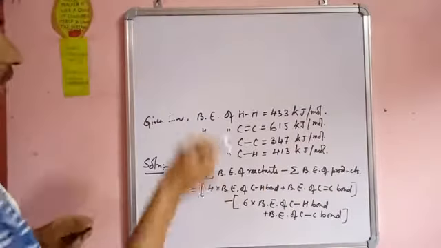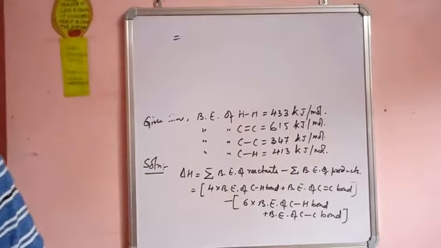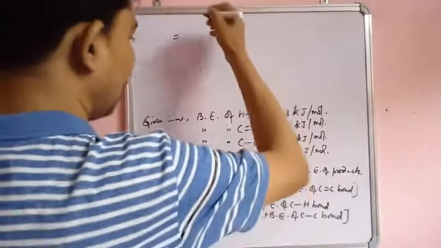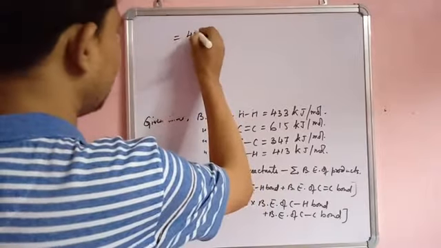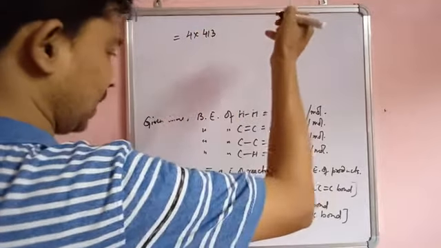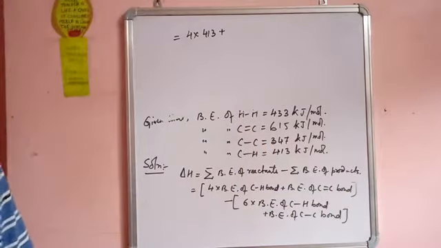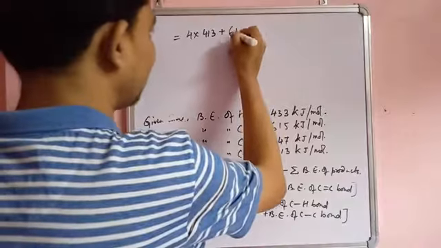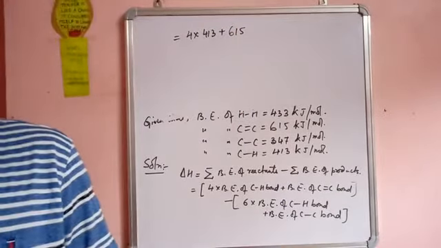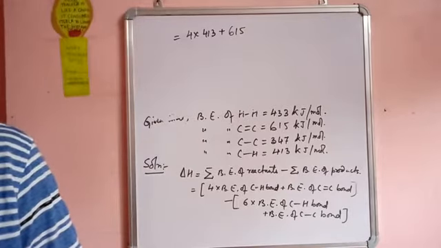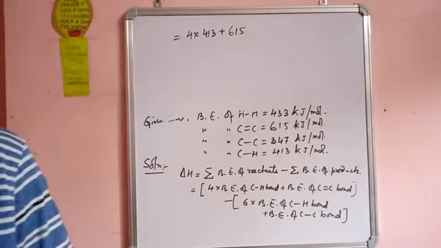So the answer will come as 4 into 413, 4 into 4 C–H bond का bond energy है 4 into 413, plus bond energy of C double bond C, plus 615, okay, minus that is plus bond energy of this one.